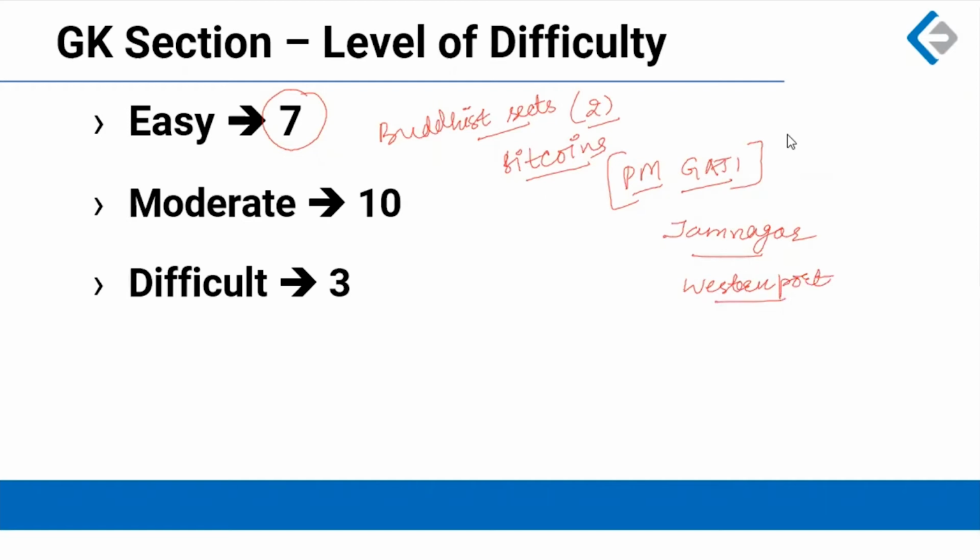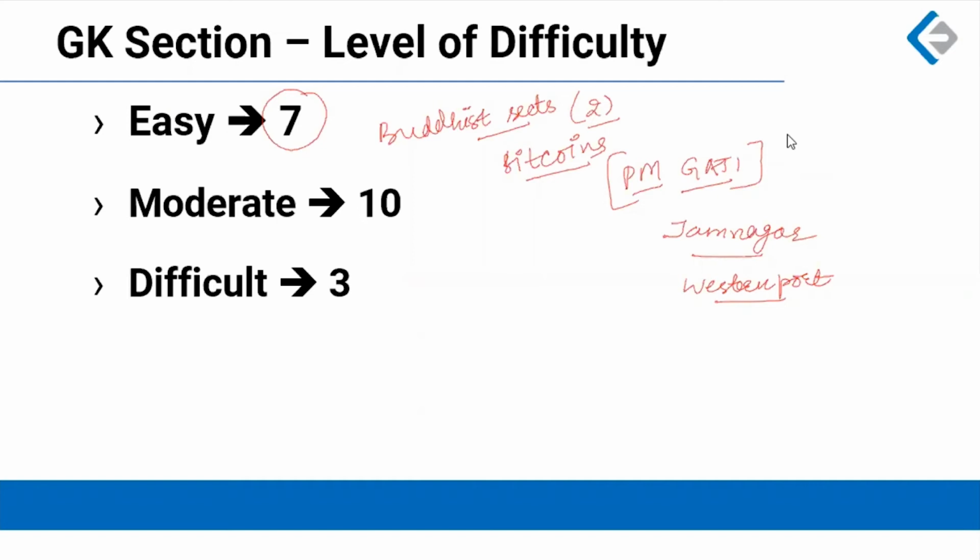Then the history question was related to Mahatma Gandhi and his non-cooperation movement. The question was, non-cooperation movement was launched in the backdrop of which famous incident? The answer was Jallianwala Bagh. This year, Prime Minister Narendra Modi dedicated the refurbished Jallianwala Bagh monument. So Jallianwala Bagh was in the news recently, and this is why the question was also framed in the mock test. Anyone who is reading the news regularly should be able to answer this question.